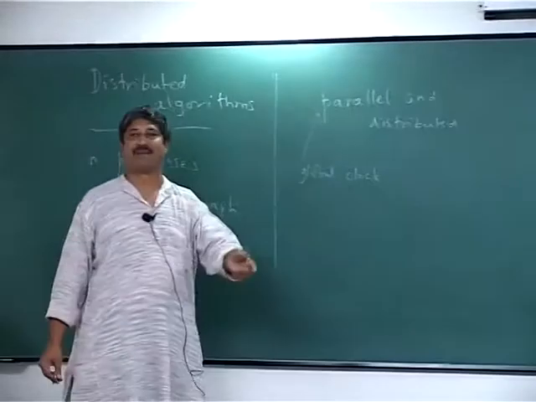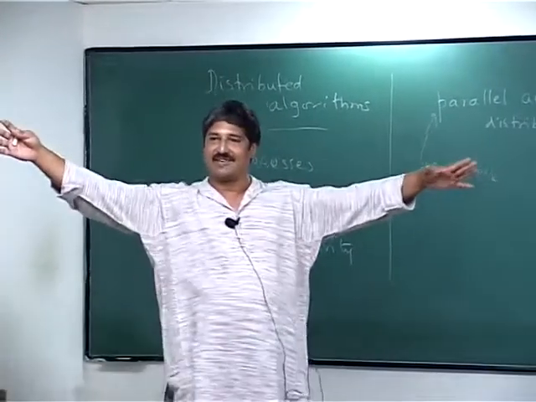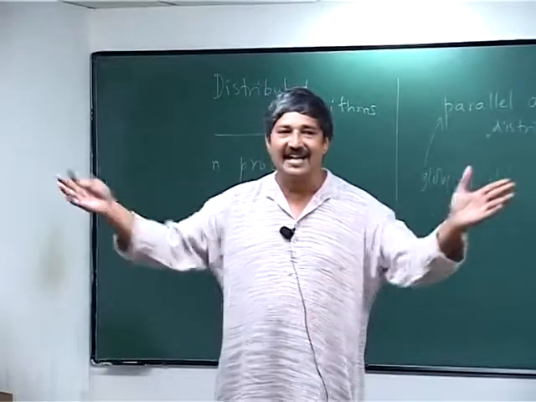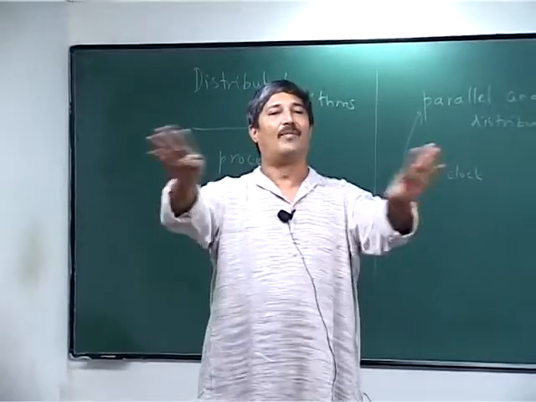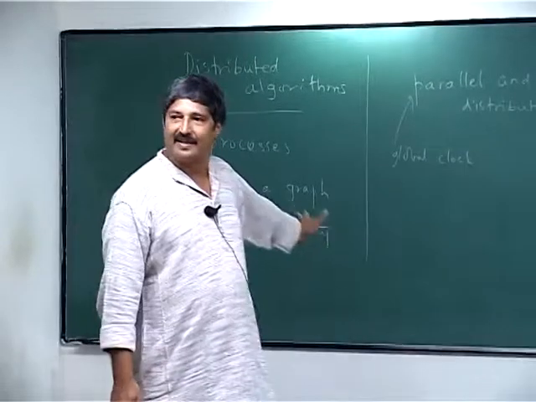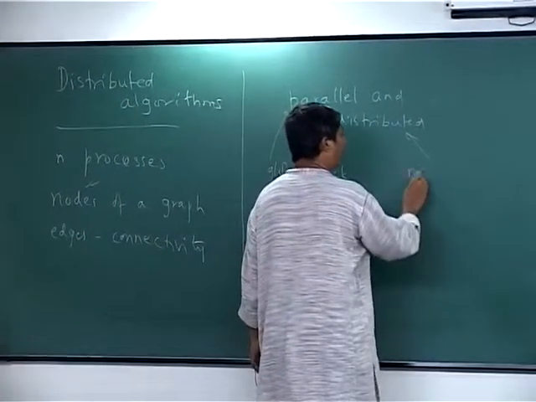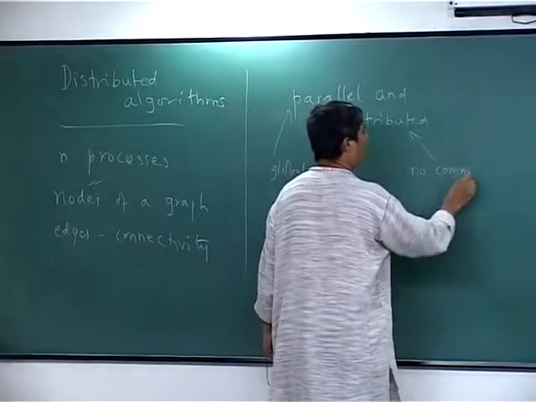When it ticks, something happens. Lots of people are doing several things, and again it ticks, lots of people are doing several things like that. And occasionally you collect the results together, farm out more, and so on. The word distributed is used for saying that there is no common clock.